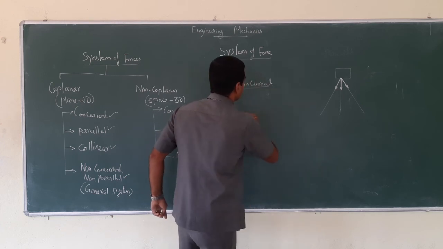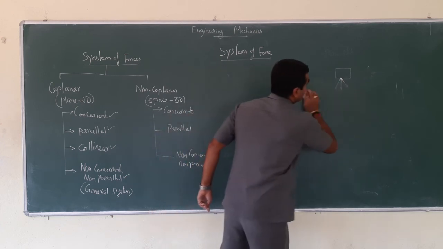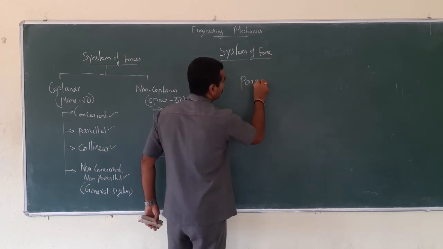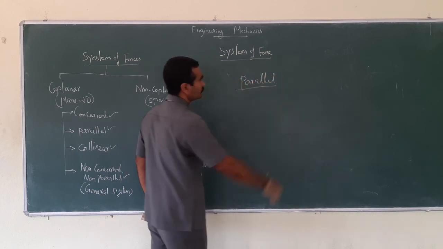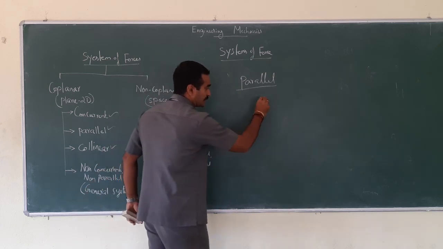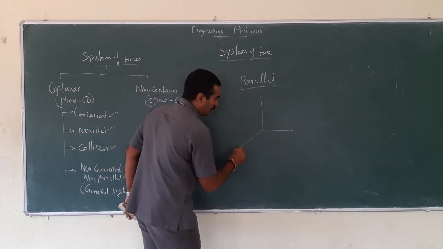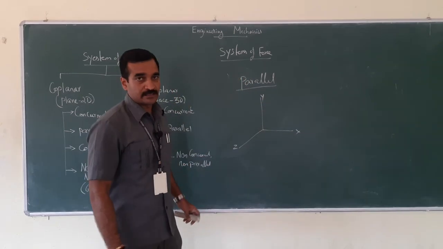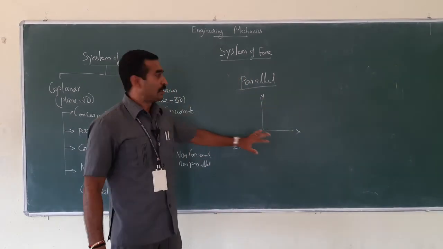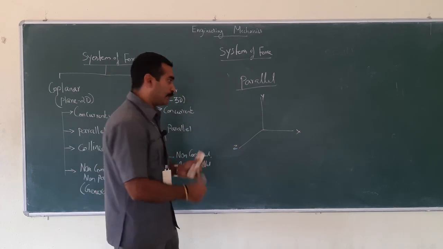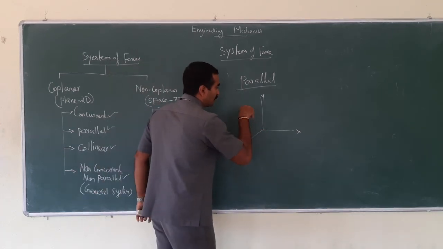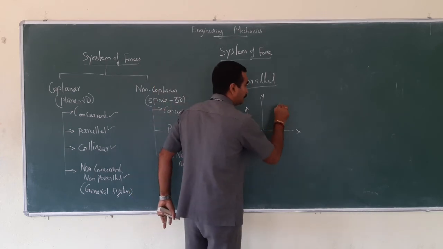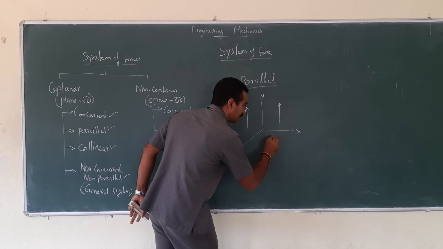So the next one is non-coplanar parallel forces, right? So again it is 3D. So it has a Z axis, Y axis and X axis, all the 3 axes. Since it is parallel, suppose the forces act in this position, this position and this position.